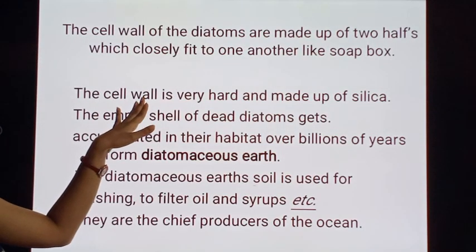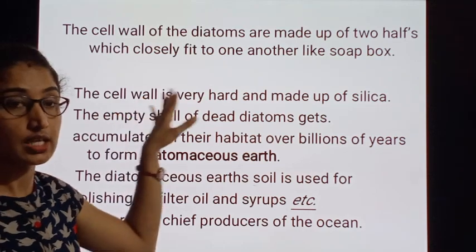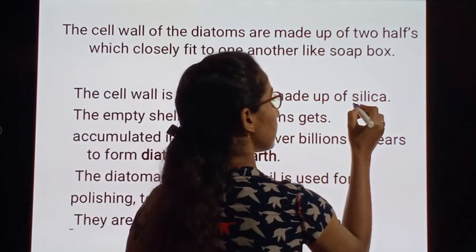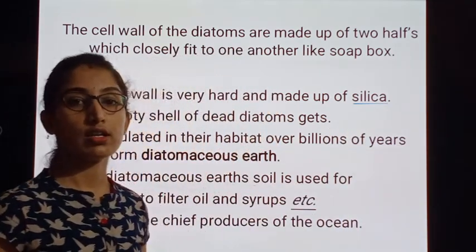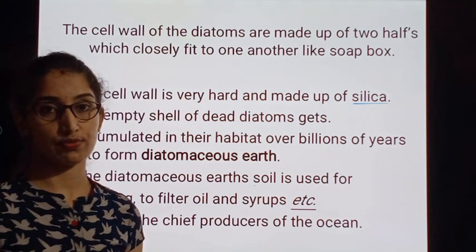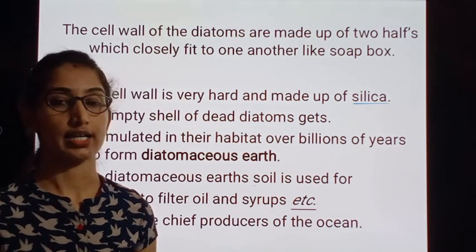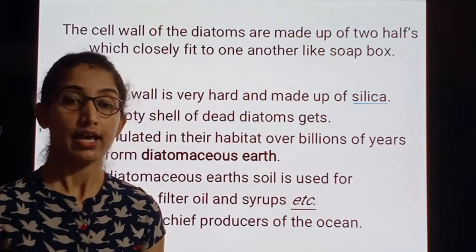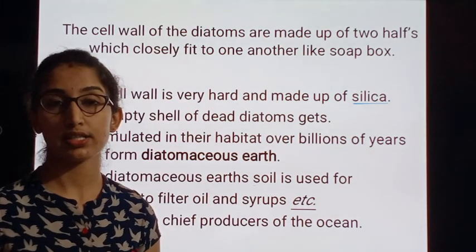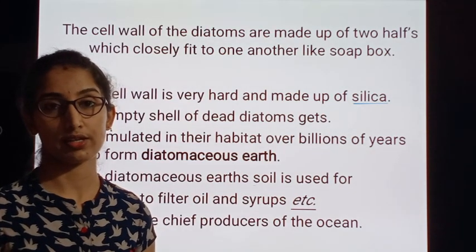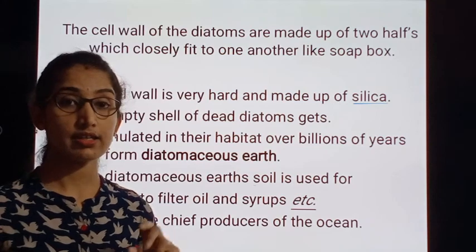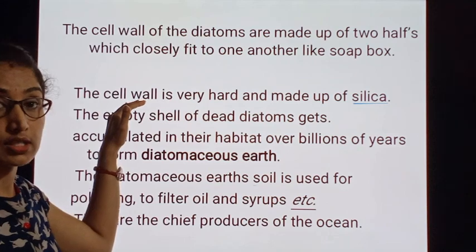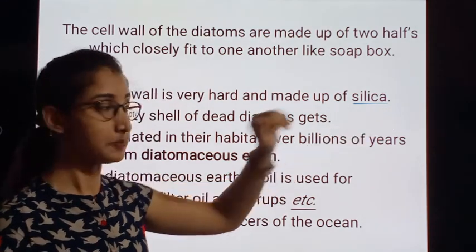The cell wall is very hard and made up of silica. This is the most important thing, because the cell wall formation varies from one organism to another. We saw a different type of cell wall in bacteria, and we are seeing a different modification of cell wall in Protistans. Under Chrysophytes, the cell wall in diatoms is made up of silica.